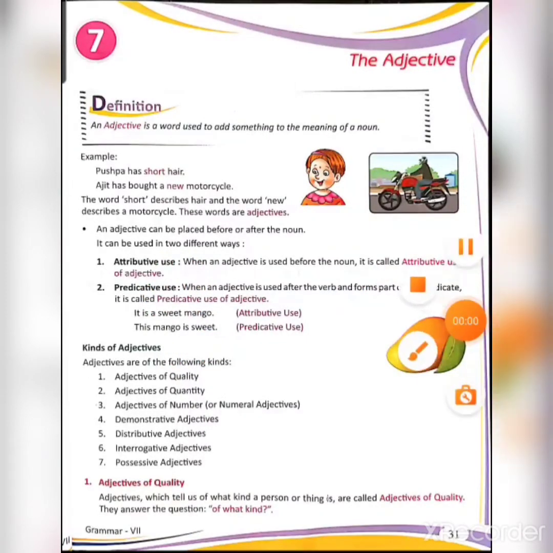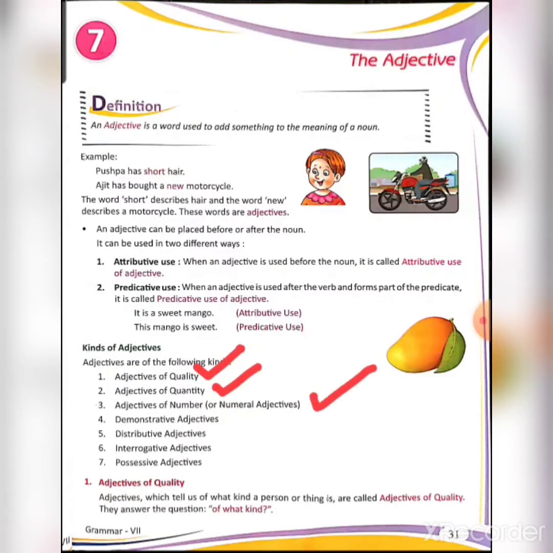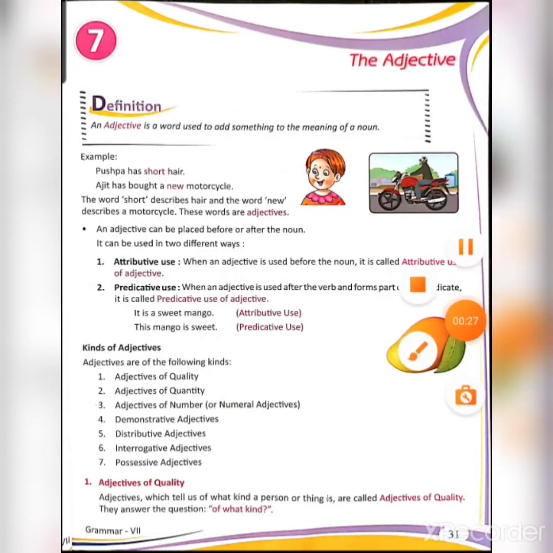Now, kinds of adjectives. Adjectives are of the following 7 types. First, adjectives of quality. Second, adjectives of quantity. Third, adjectives of number. Fourth, demonstrative adjective. Fifth, distributive adjective. Sixth, interrogative adjective. Seventh, possessive adjective. Now let us discuss each adjective in detail.